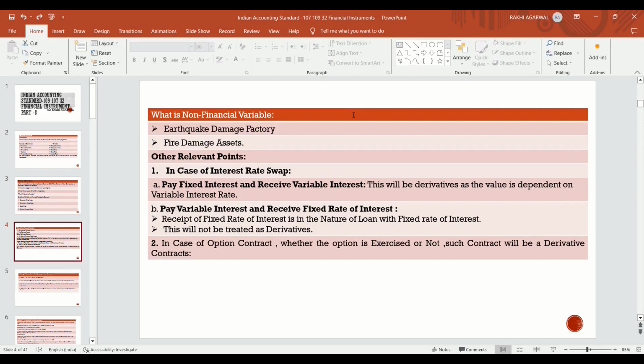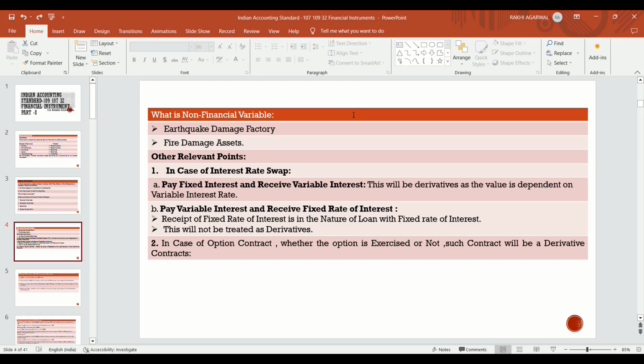Now what is a non-financial variable? For example, if any damage occurs due to a natural disaster, like an earthquake damaging a factory, these are non-financial variables. If these events occur, they will not affect the index price or the commodity price. But it's a non-financial variable, like an earthquake damaging the factory, or fire damaging the asset. So these are the non-financial variables.